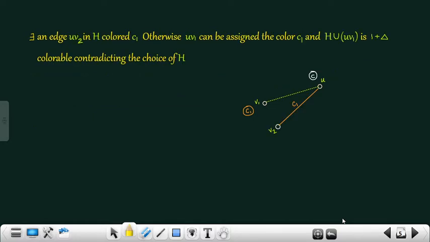Now, C1 is not represented at V1, then C1 must be represented at U, or there exists an edge UV2 colored C1. Otherwise, UV1 can be assigned the color C1, and H union UV1 will be 1 plus delta colorable and has one edge more than that of H, contradicting the choice of H.